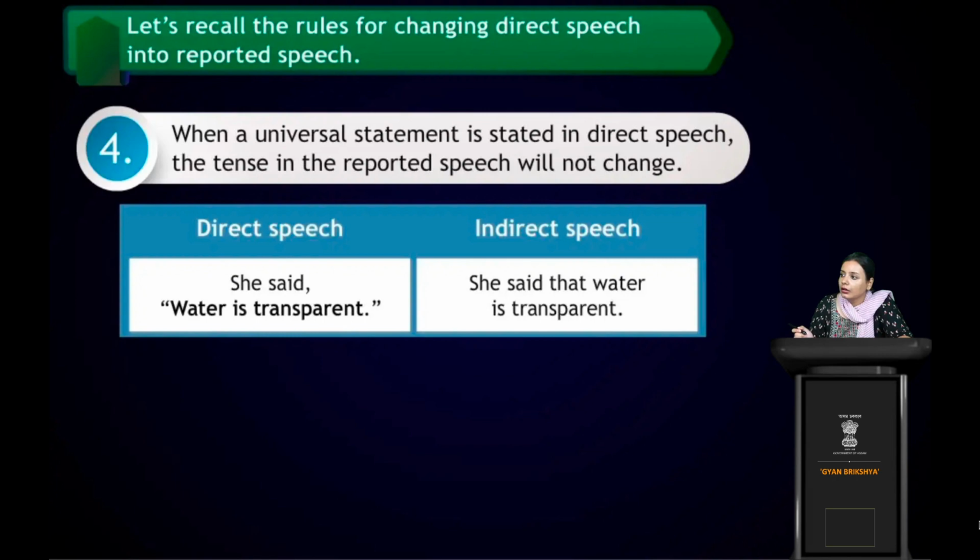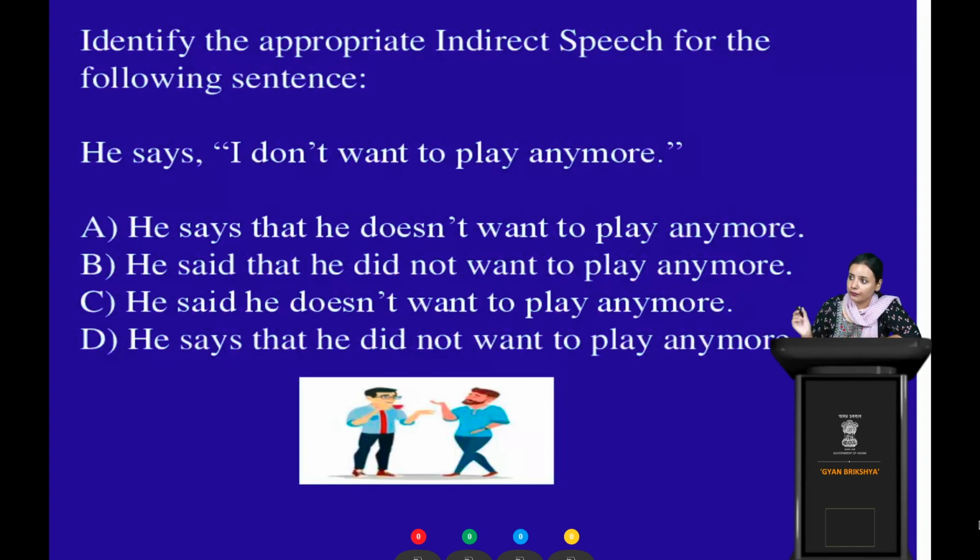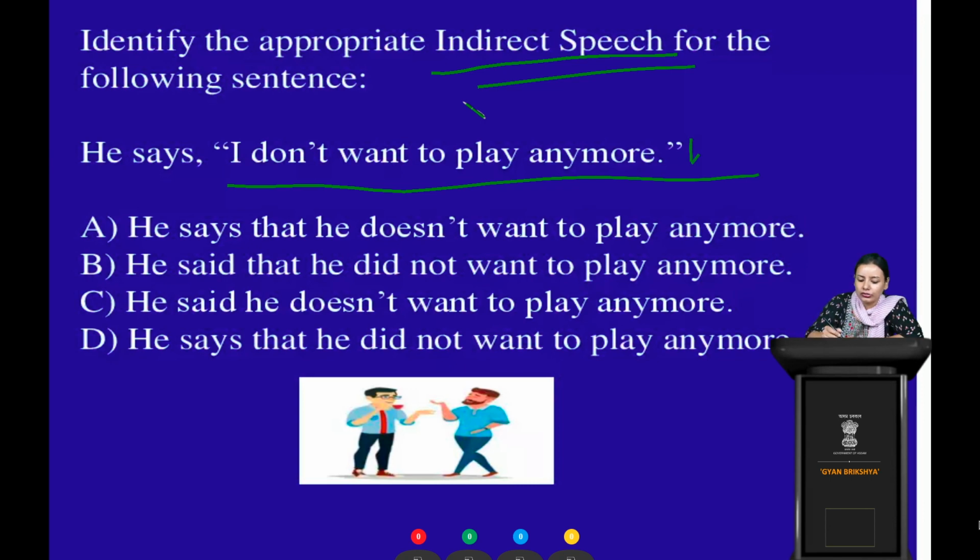Now see. Okay, now comes a question. So try to answer this question carefully. Take out your writing devices and answer the question carefully. So let's read the question for you guys. Identify the appropriate indirect speech for the following sentence. Right? Have you seen that? You have to check the indirect speech, not the direct form, because direct is already given, right? You see the quotation, you see the comma, this is already in the direct form only. So we have to obviously find out the correct indirect speech. Okay, he says, I don't want to play anymore.